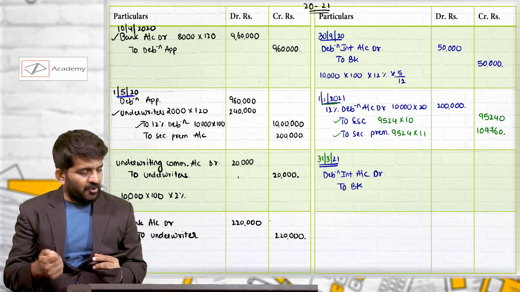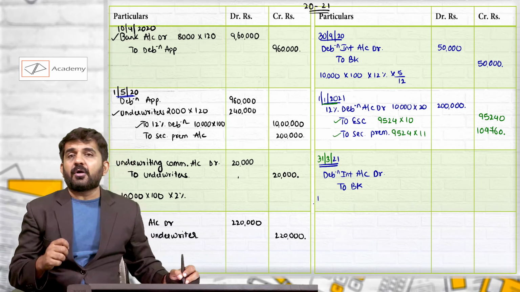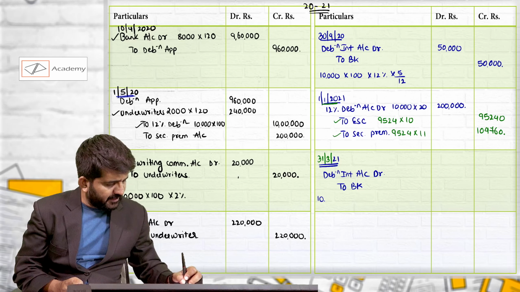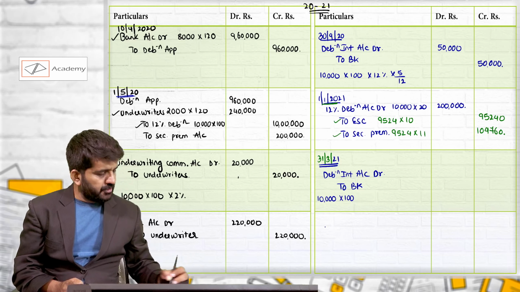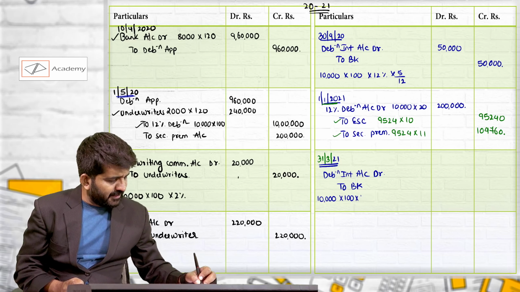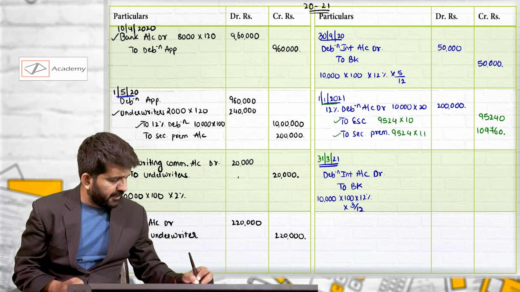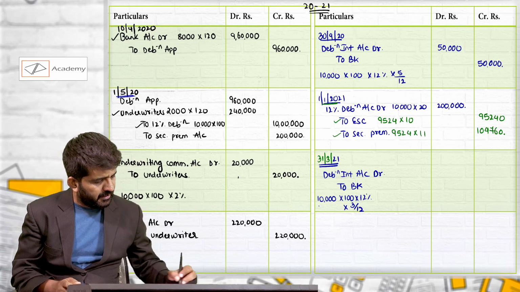How much interest will be paid? Before, or say on 1st October 2020, there were 10,000 debentures of rupees 100 each, 12% into 3 divided by 12, because they were for the period of October, November and December.